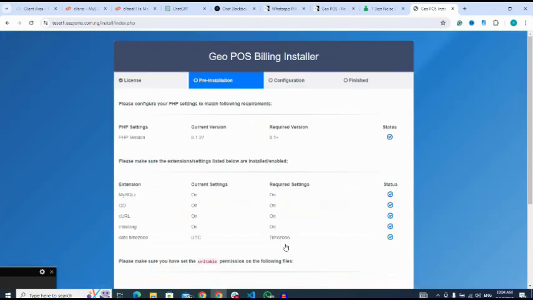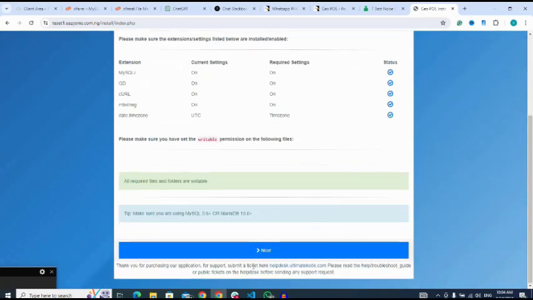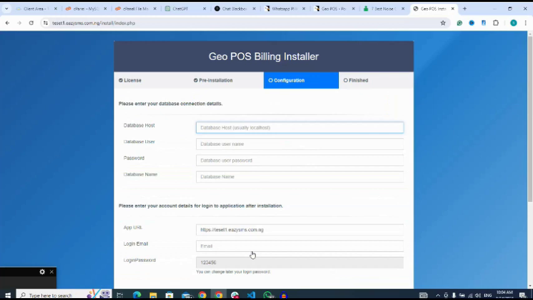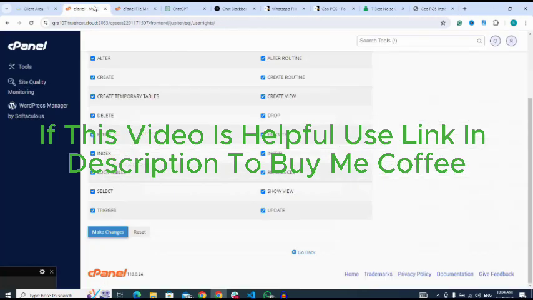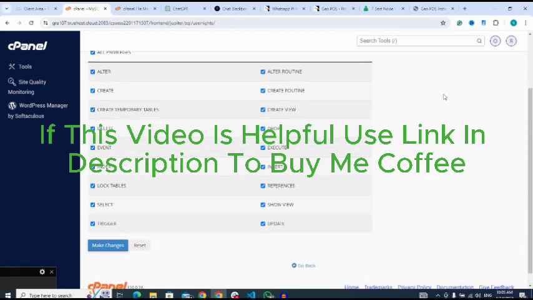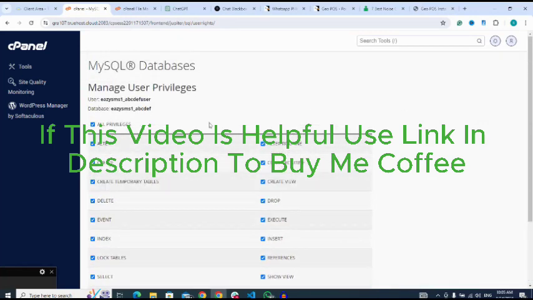So next I click on next. I scroll down, next, because all is well. Here I select my local host, my database name. So let me go back to my domain. Yes, I want to copy my database username, sorry.